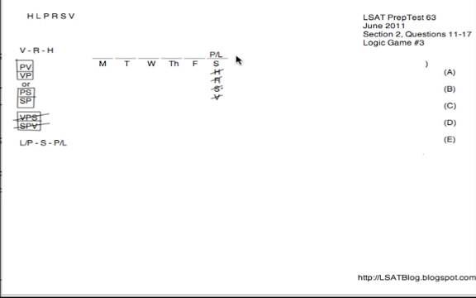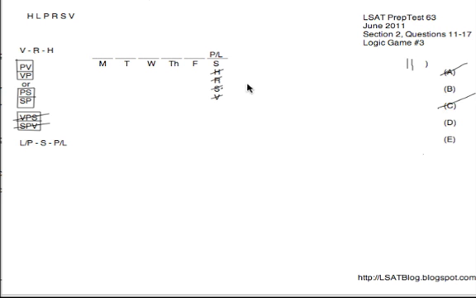Now, question number 11 is a typical orientation question. We just want to take one rule at a time and apply that rule to all 5 choices looking for violations. So, for example, we know that at least one of P or L will have to be on Saturday. Scanning through the choices, we find that choice A has neither P nor L on Saturday, so A can be eliminated. We can also eliminate choice C because it has H on Saturday, and we know that at least one thing has to come later than it. So for that reason, C is gone.